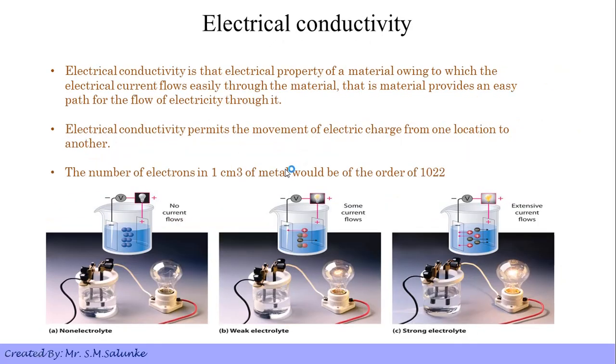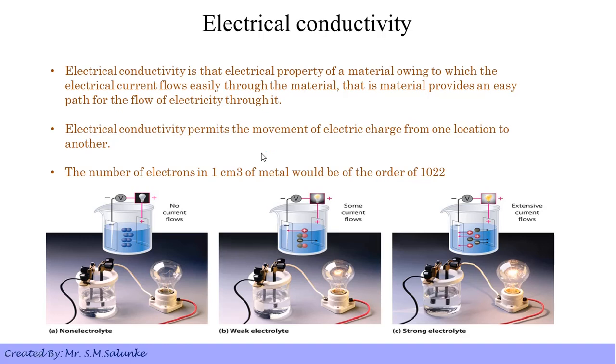Next is electrical conductivity. Like thermal conductivity, here we will discuss the conduction of electricity through the material. It is the electrical property of a material owing to which electrical current flows easily through it, that is, the material provides an easy path for the flow of electricity. In thermal conductivity we look into the transfer of heat; in electrical conductivity we look into the transfer of current through the material.